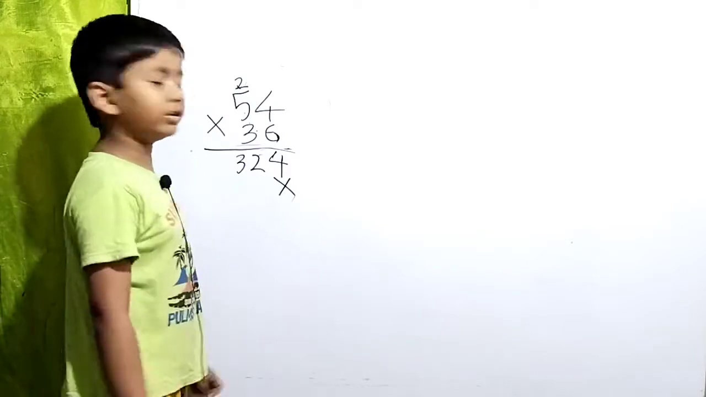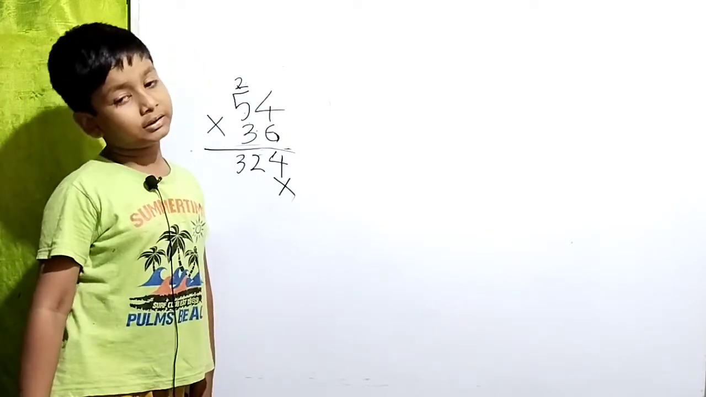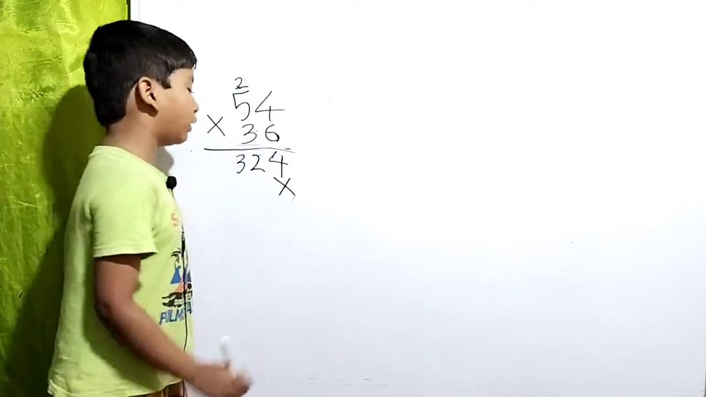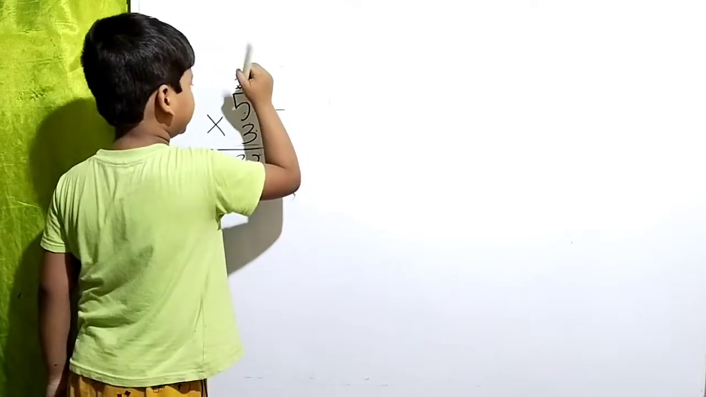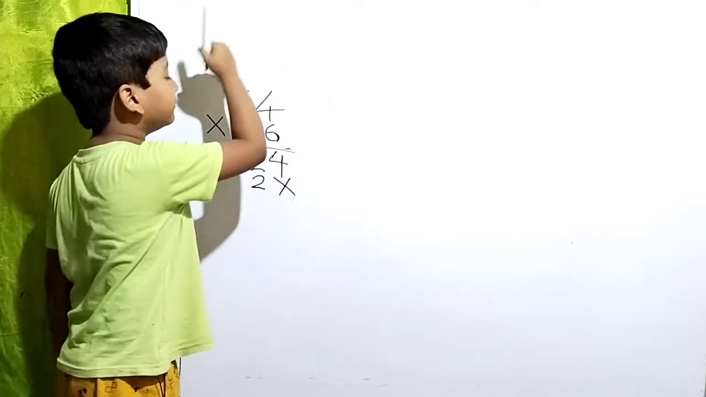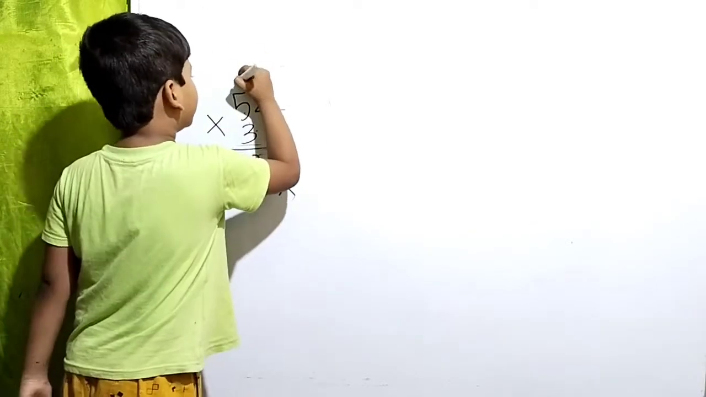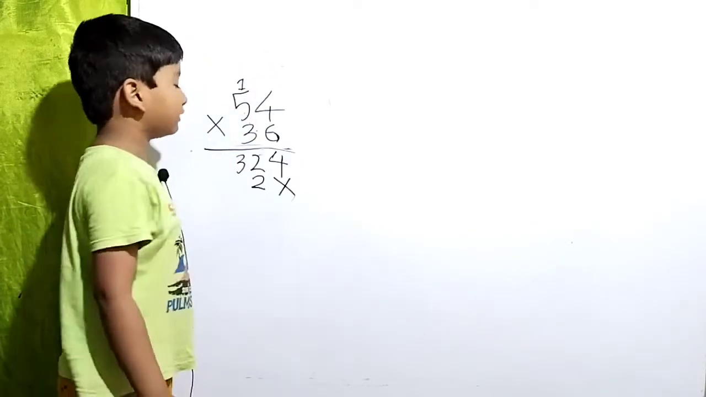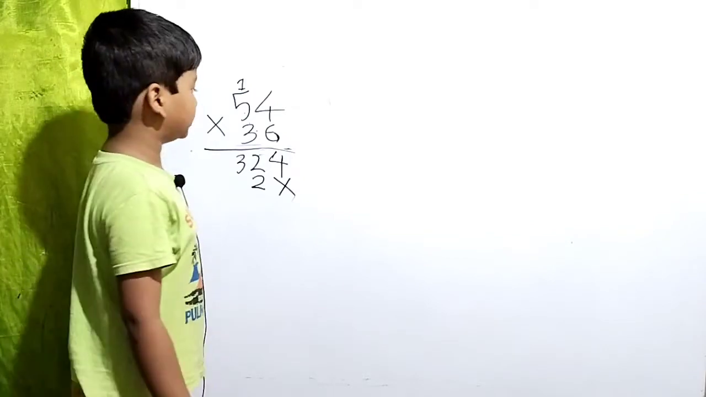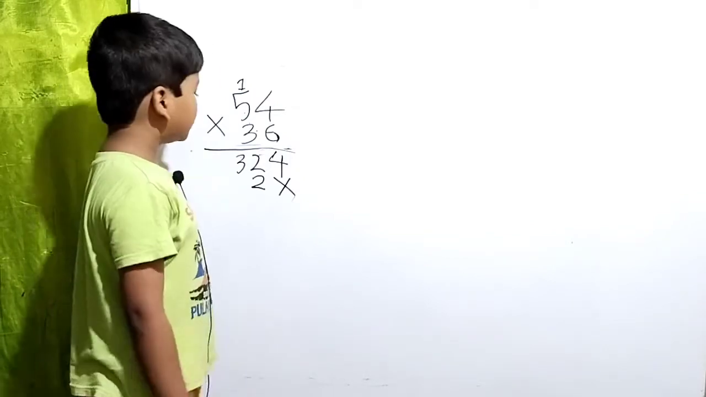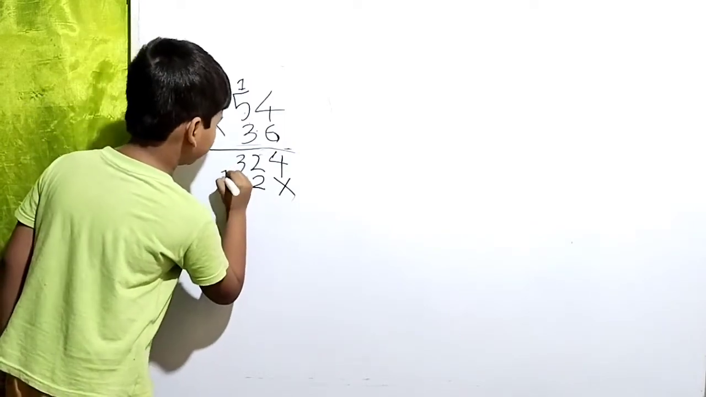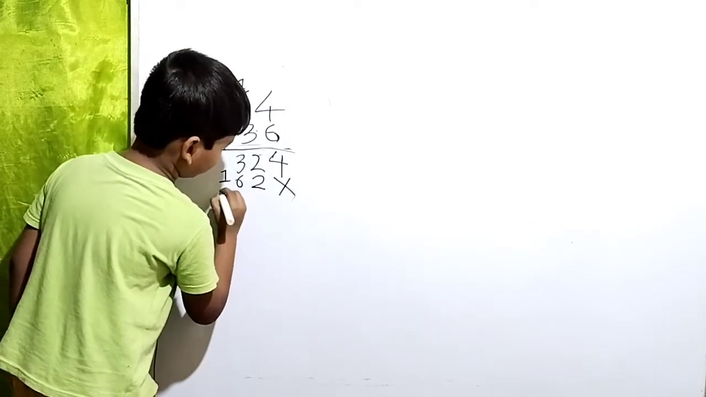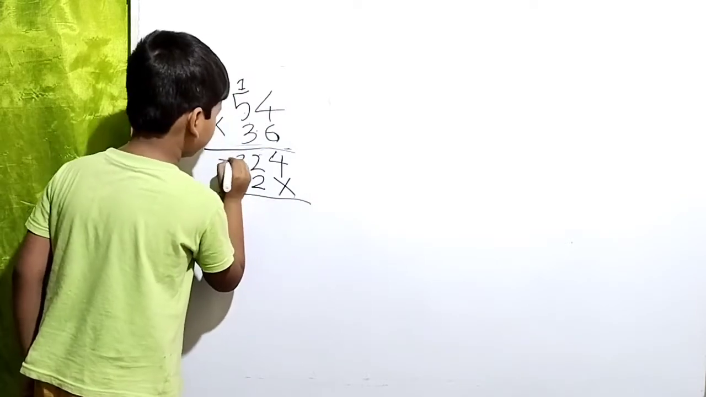So 3 ones are 3, 3 twos are 6, 3 threes are 9, 3 fours are 12. We write here 2 and 1 is our carry. So 3 ones are 3, 3 twos are 6, 3 threes are 9, 3 fours are 12, 3 fives are 15. 15 plus 1 is 16. We write here 16. So let's add.